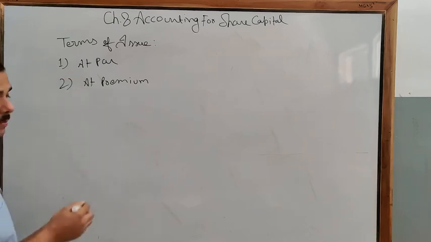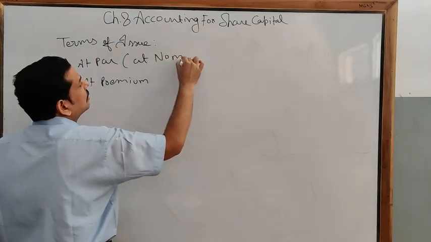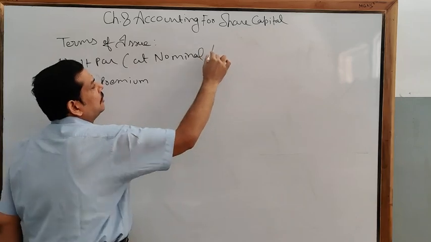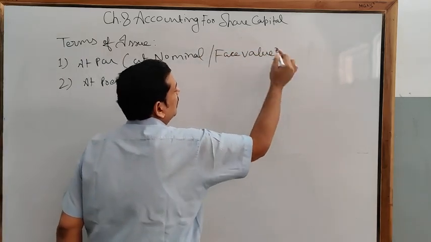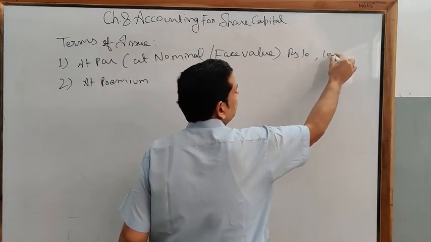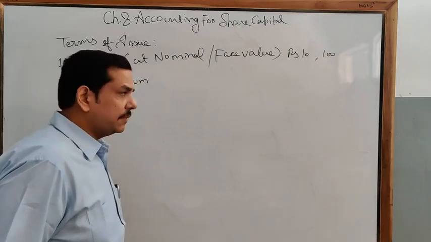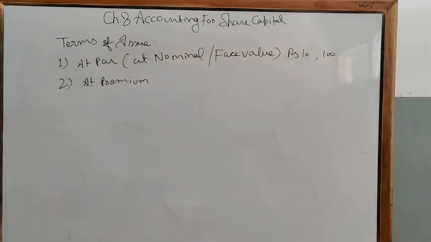Clear? So at par means at nominal or face value. Face value means rupees 10 of share or 100 or 200, whatever face value you have decided for your share. At premium, clear?